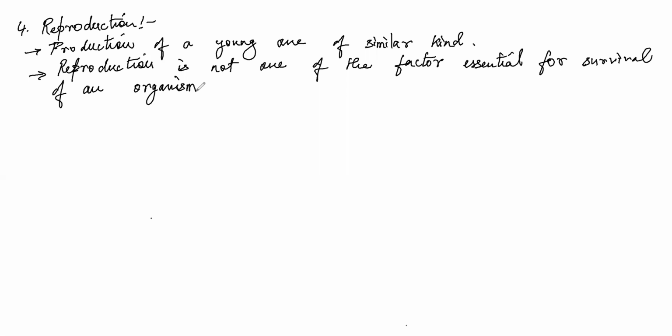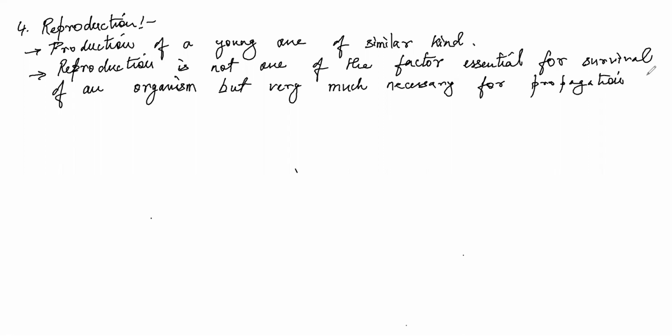So it is not a factor essential for the survival of an organism, but very much necessary for propagation. Can we write propagation as survival?